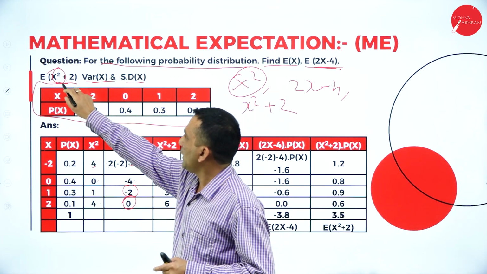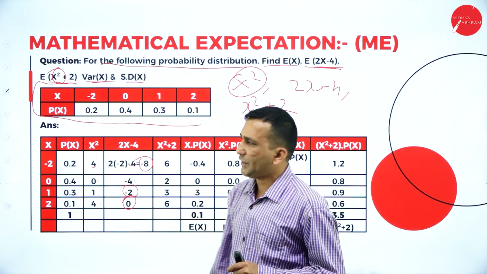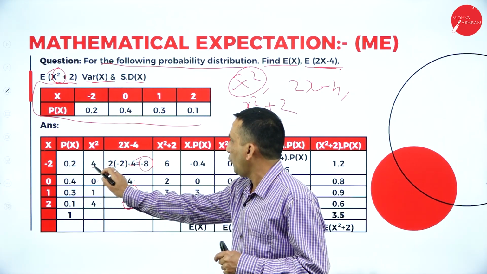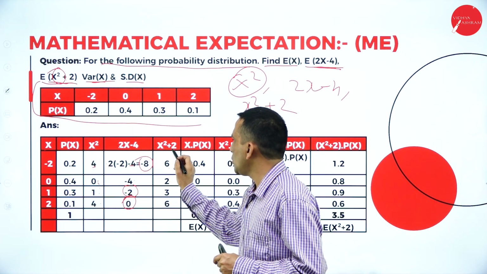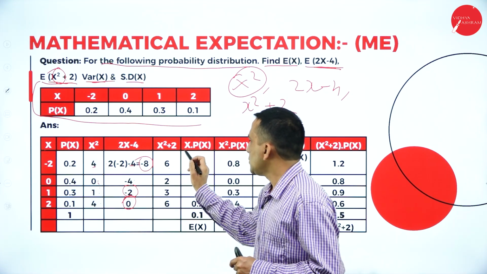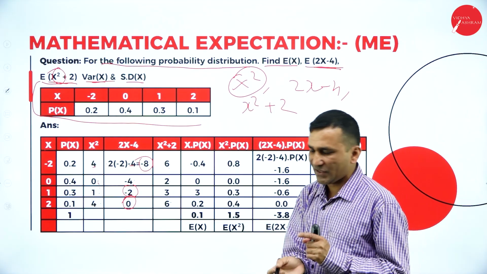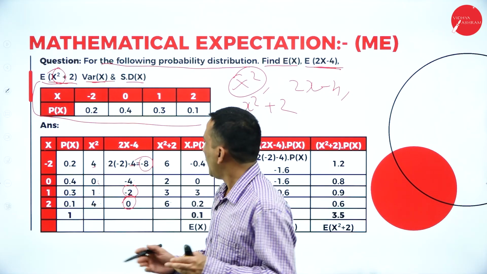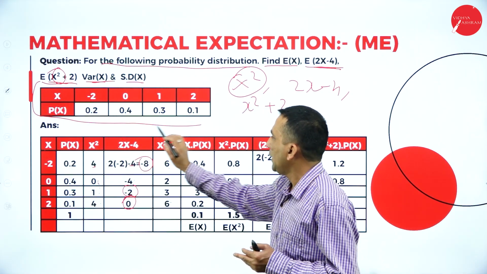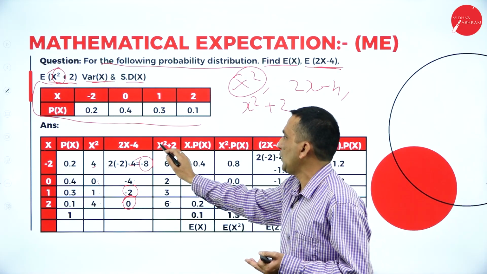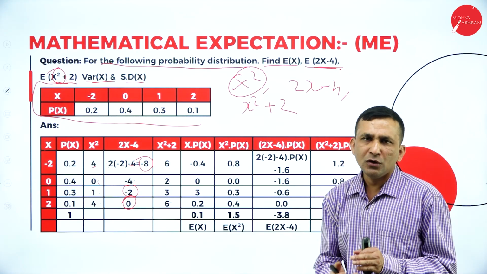Now according to one more expression, x square plus 2 is required. X square we have already calculated. So x square 4 plus 2 is 6, 0 plus 2 is 2, 1 plus 2 is 3, 4 plus 2 is 6. Now we have the values related to the question. Now we need to multiply x, x square, 2x minus 4 and x square plus 2 with the probability. Once we find these, we are able to simplify.